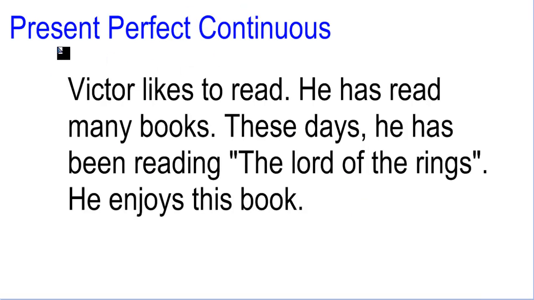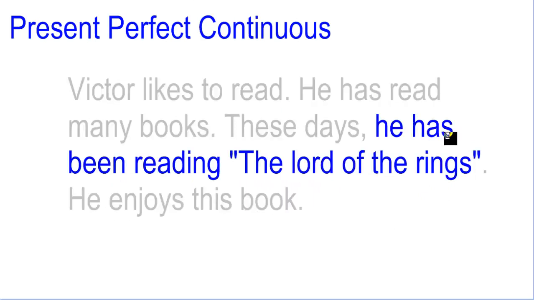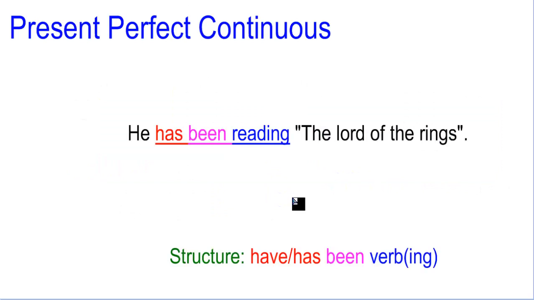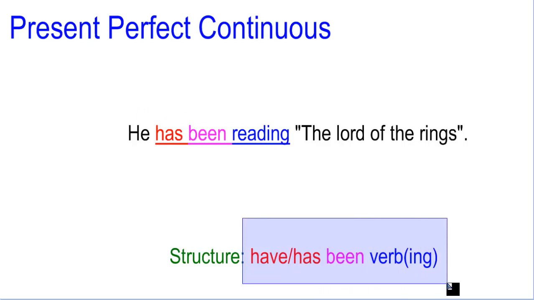Now, the present perfect continuous, and this is the interesting one because you probably remember, Victor likes to read. He has read many books these days. He has been reading The Lord of the Rings. He enjoys this book. So in this case, I am using this expression. He has been reading The Lord of the Rings. You see? In this case, the structure is this. We use have or has, been, and the verb with ing.